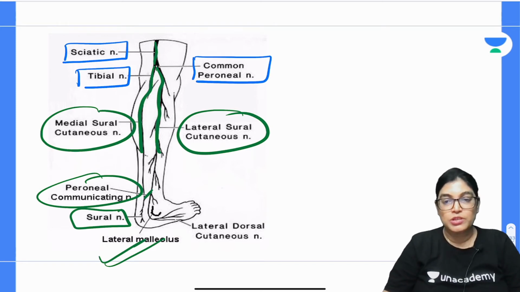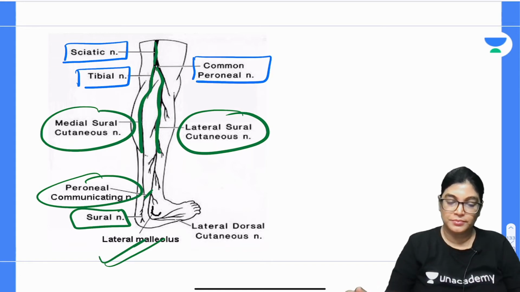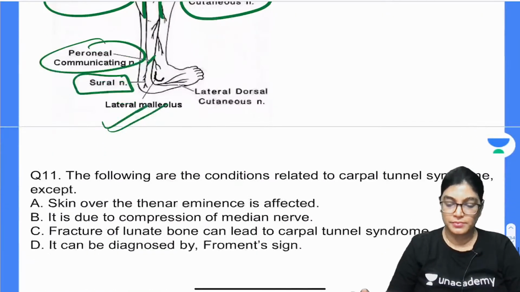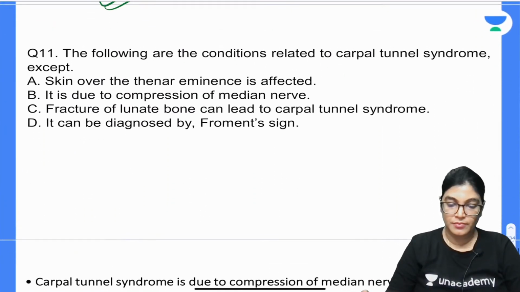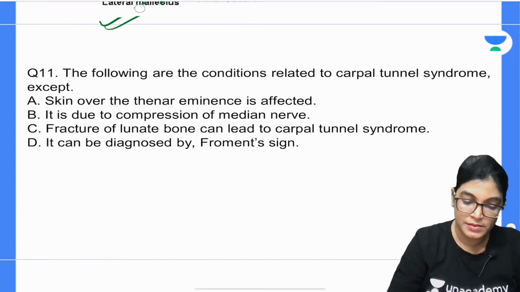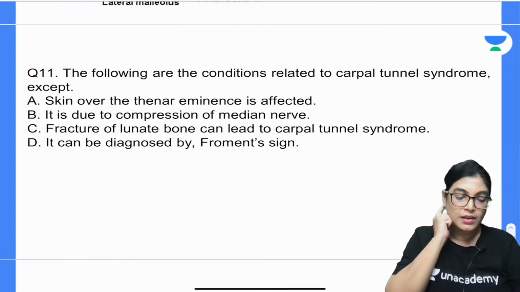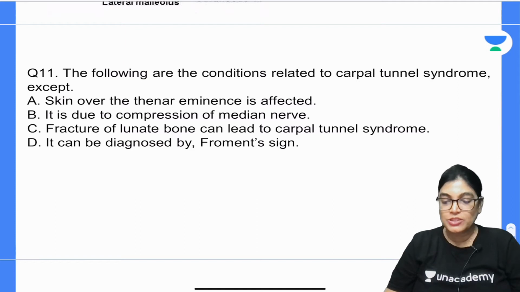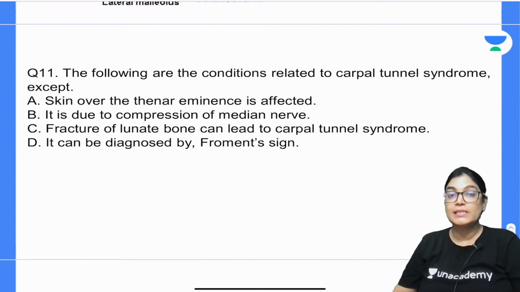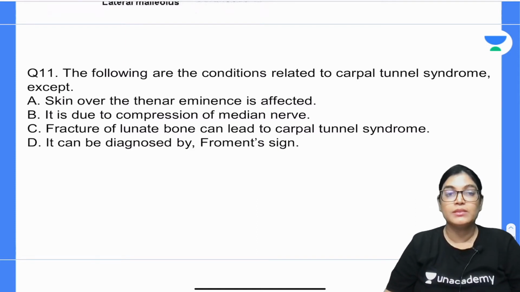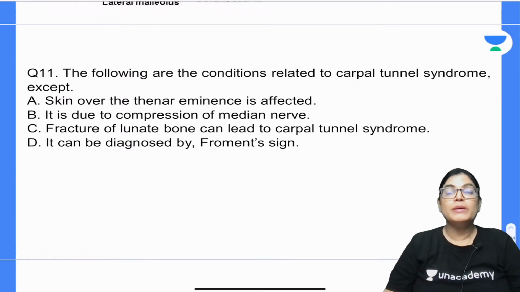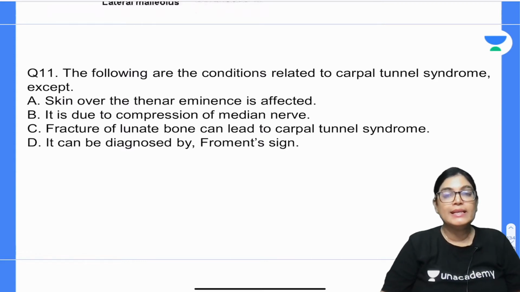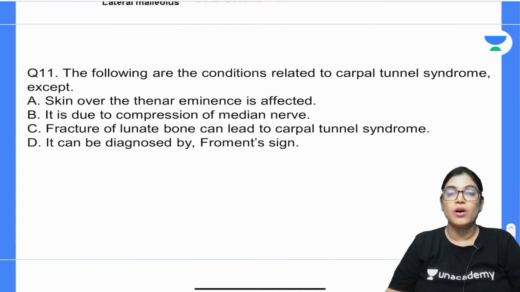Okay, let's move on to question number 11. The following are conditions which are related to carpal tunnel syndrome, except. Means which of the following is least important for the confirmation of carpal tunnel syndrome.